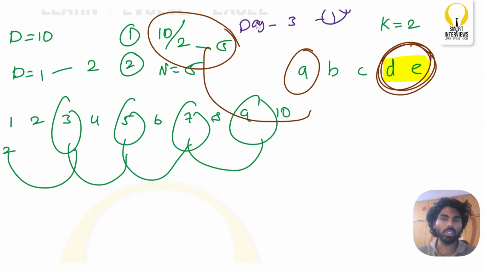Forget about the last 2 days, because these last 2 flowers are used to satisfy the condition of k equal to 2 minimum flowers. So whatever plucking has to be done, it has to be done by the n minus k flowers only. So these are the 2 hints that I will be giving you. You can come up with an easier approach with constant space complexity. Try to work on it.